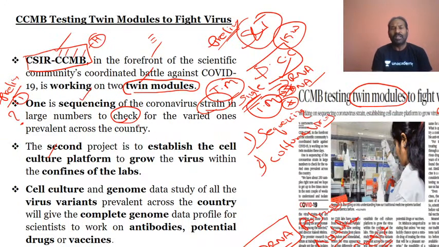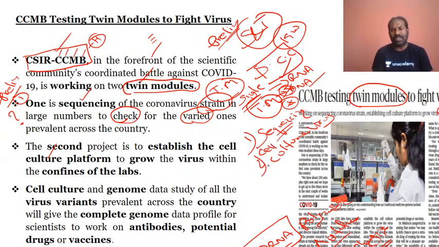Why sequencing? They will check the strain for the varied ones, different ones prevailing across the country. So they will check what the varied number of strains prevalent across the country are. So please do understand, the first one is in regards to the sequencing, and the second one is to establish the cell culture.